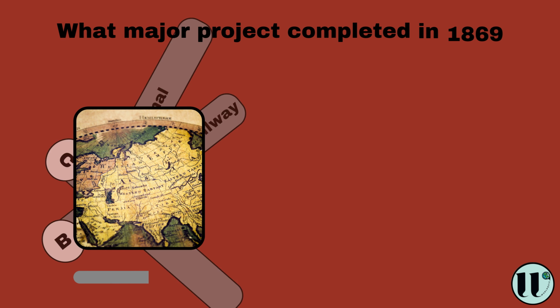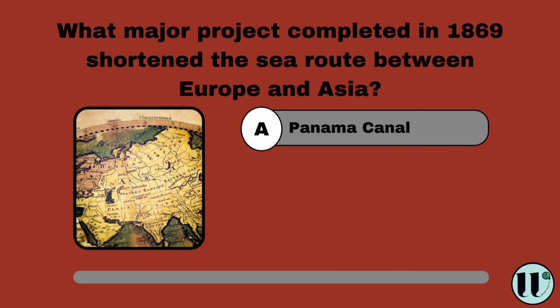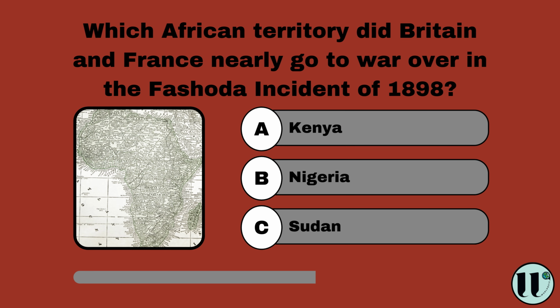What major project completed in 1869 shortened the sea route between Europe and Asia? Panama Canal, Trans-Siberian Railway, Suez Canal. Panama Canal. Which African territory did Britain and France nearly go to war over in the Fashoda Incident of 1898? Kenya, Nigeria, Sudan. Sudan.